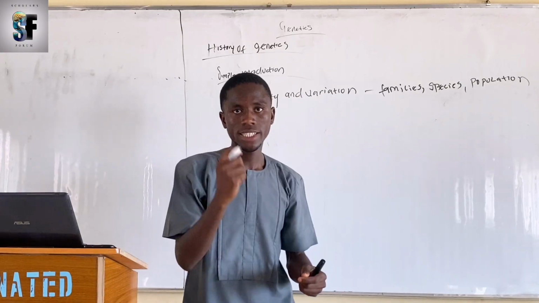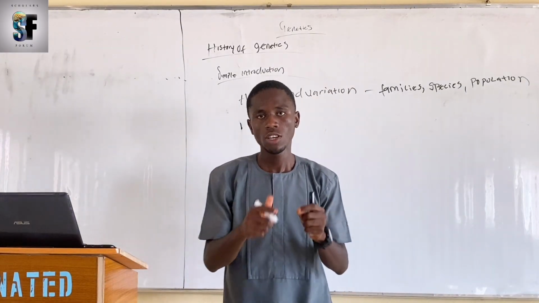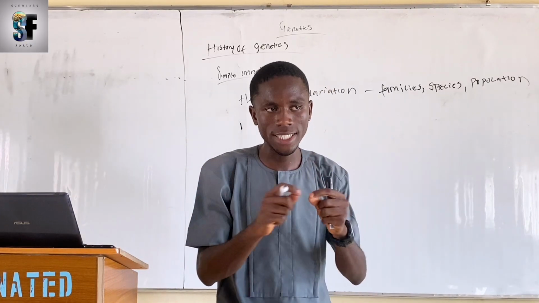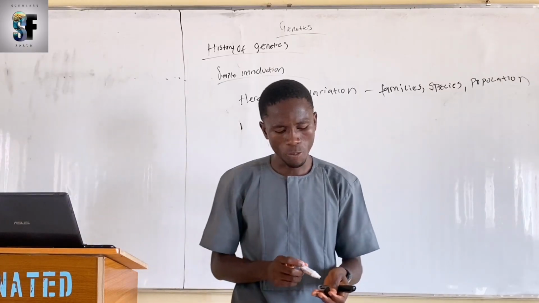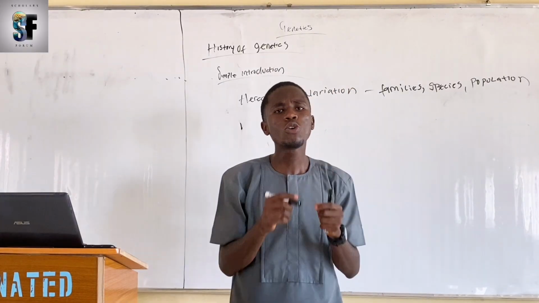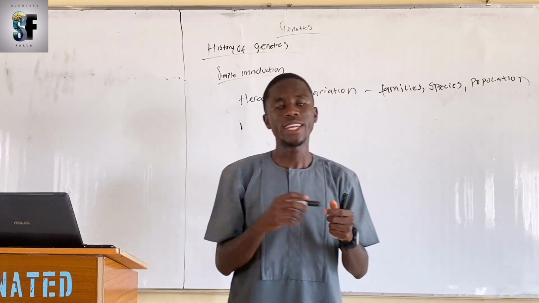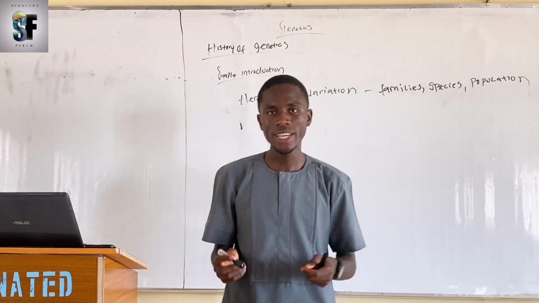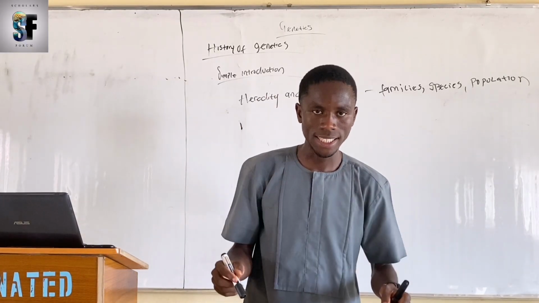Genetics is a science that deals with the study of what? Heredity and variation. Heredity, the transmission of traits or character from parents to offspring, while variation refers to the differences that exist among individuals of related species, family, or population. Although children often resemble their parents and siblings, they still show some variation. Genetics tries to explain both the similarities and differences that exist.